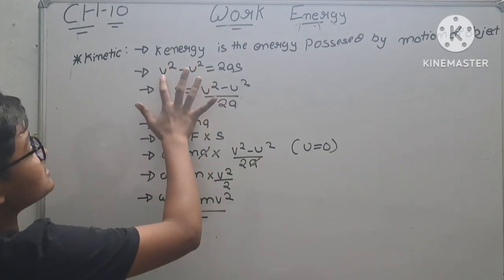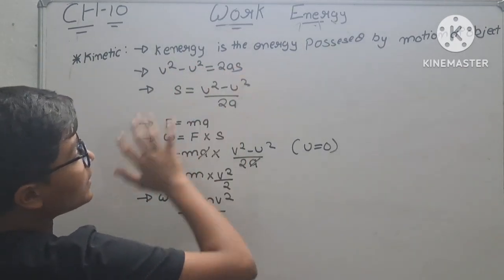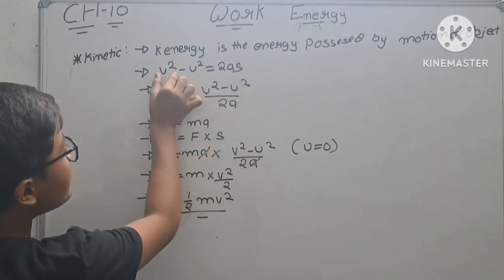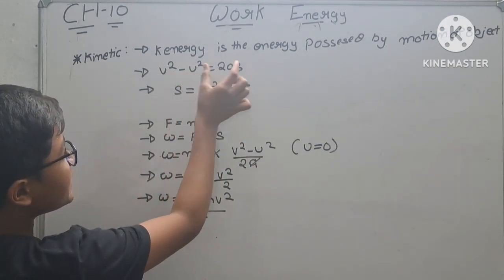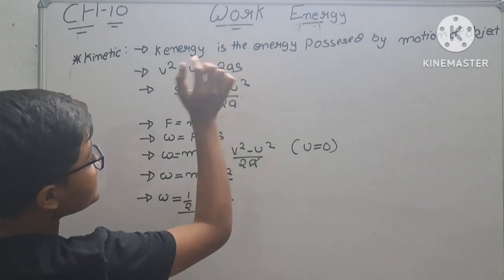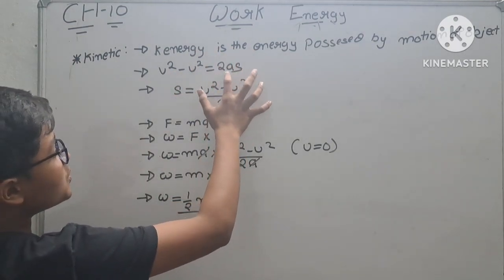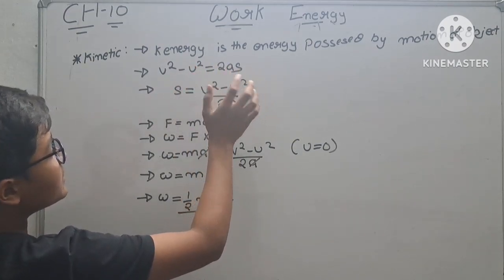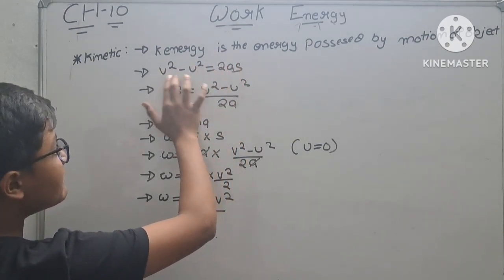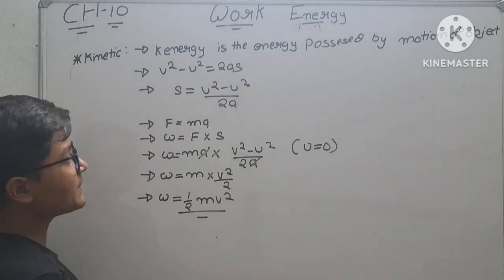That formula is v square minus u square is equal to 2as. Here you can see final velocity, here you can see initial velocity, 2 acceleration, displacement. You can take this as this side and this 2a will be this side. Okay, you can take 2a in division and s separate it.